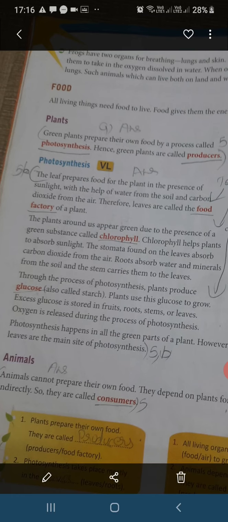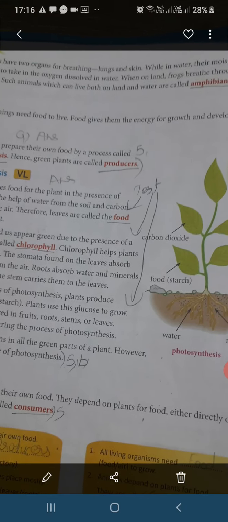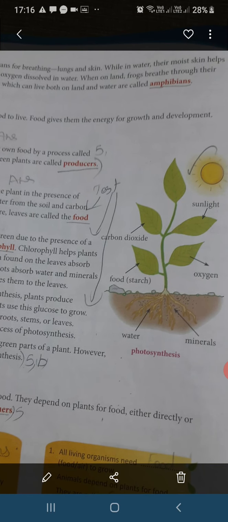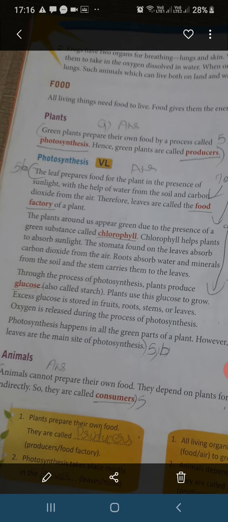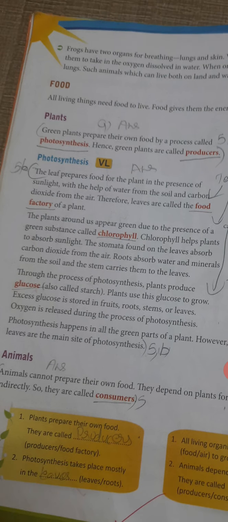Food. All living things need food to live. Food gives them the energy for growth and development. Plants. Green plants prepare their own food by a process called photosynthesis. Hence, green plants are called producers. Photosynthesis. The leaf prepares food for the plants in the presence of sunlight with the help of water from the soil and carbon dioxide from the air. Therefore, leaves are called the food factory of a plant.